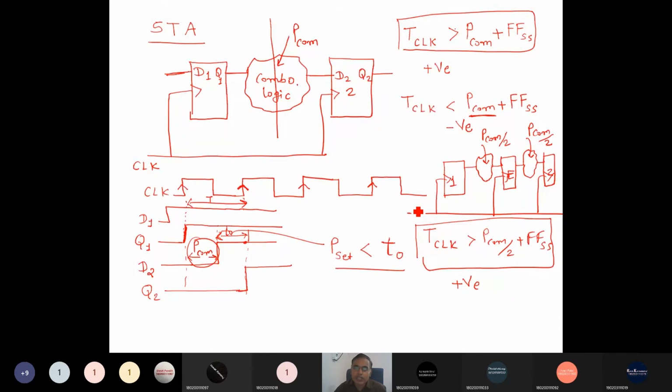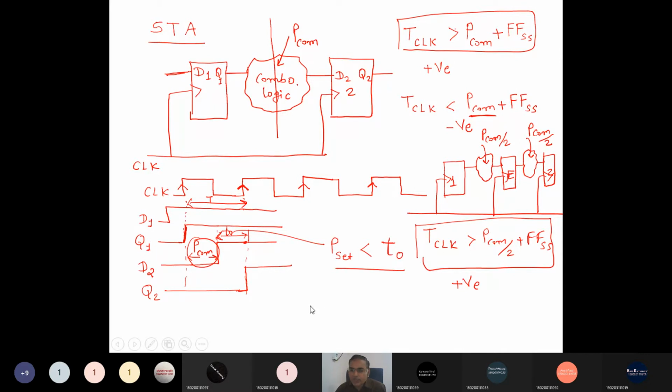That is static timing analysis. Is it clear? Any questions? It is also called the pipelining approach. We are adding extra D flip-flops and doing the pipelining.